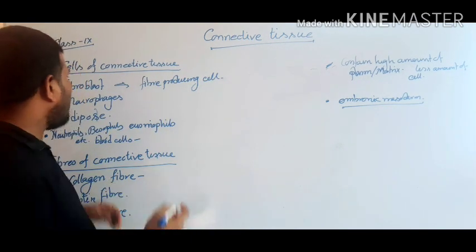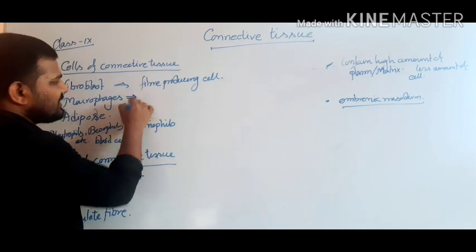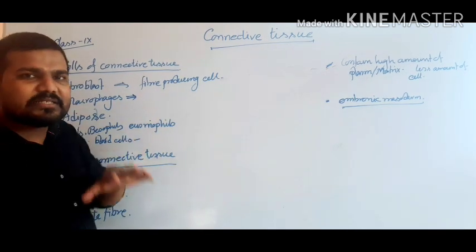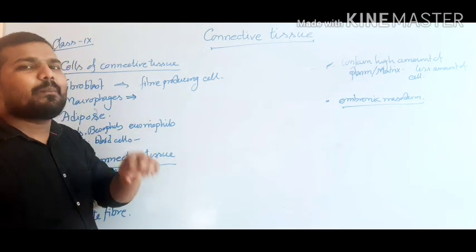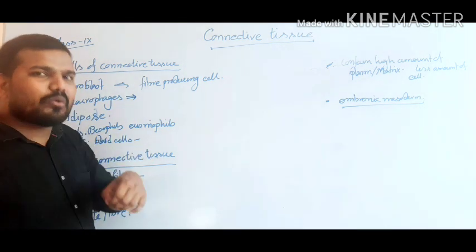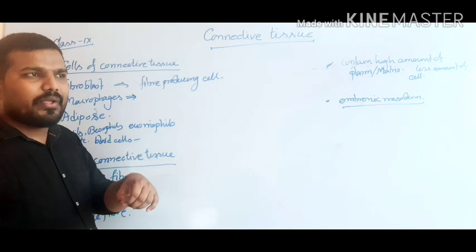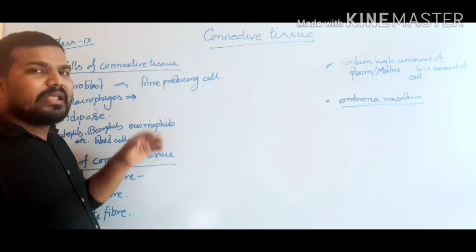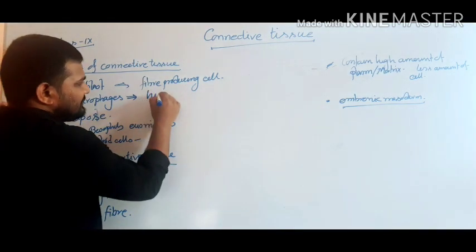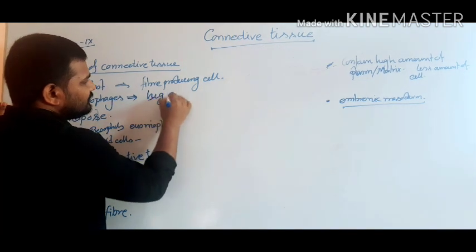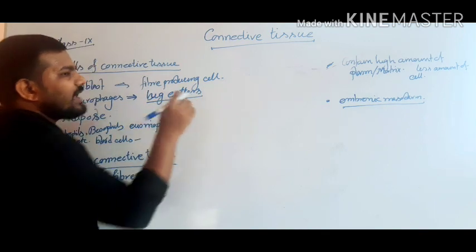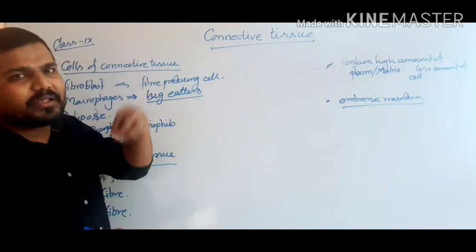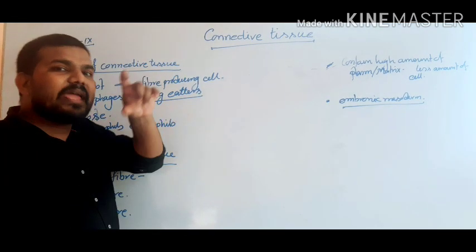The second one is macrophages. Macrophages are the cells which can engulf any external pathogen when it enters our body. They are commonly known as big eaters, because when any pathogen enters our body, this type of cell can engulf it.